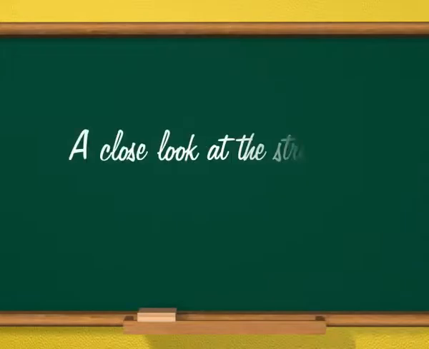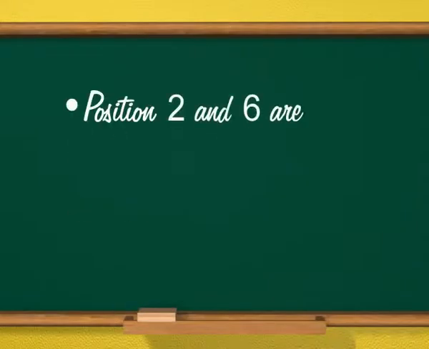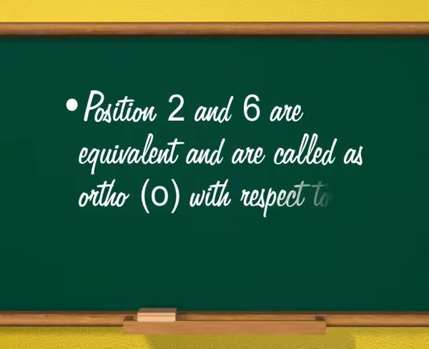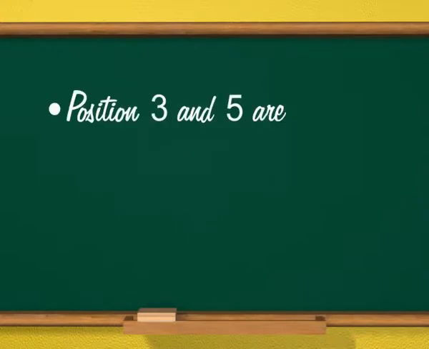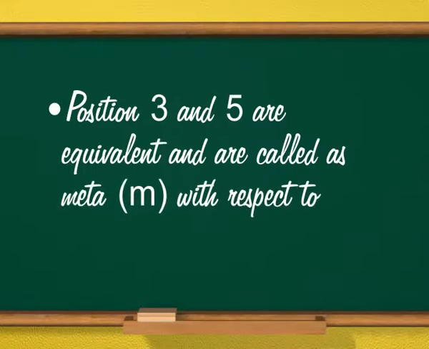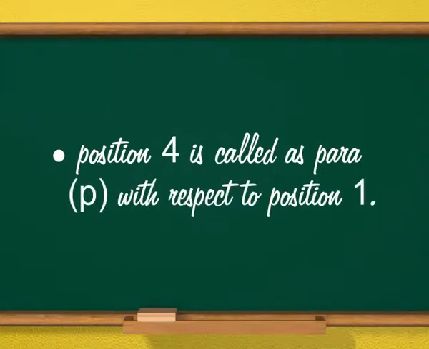A close look at the structure reveals that position 2 and 6 are equivalent and are called as ortho with respect to position 1. Position 3 and 5 are equivalent and are called as meta with respect to position 1. Position 4 is called as para with respect to position 1.